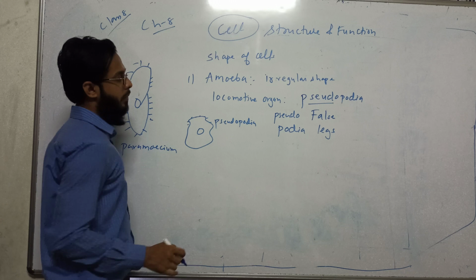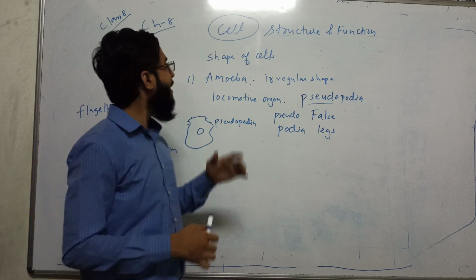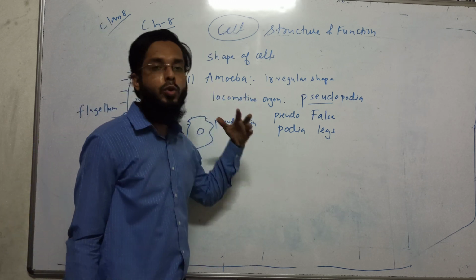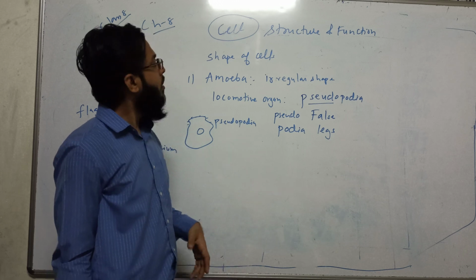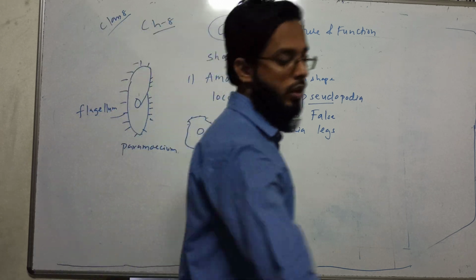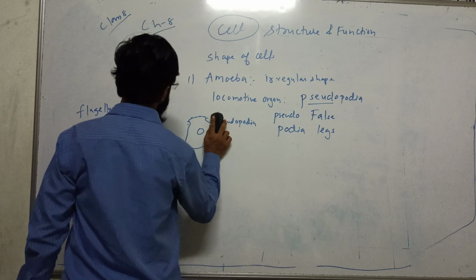There is a nucleus in the amoeba. So this was about the amoeba shape. Amoeba has no shape. It is irregular. Okay, now let's talk about the case of human beings.